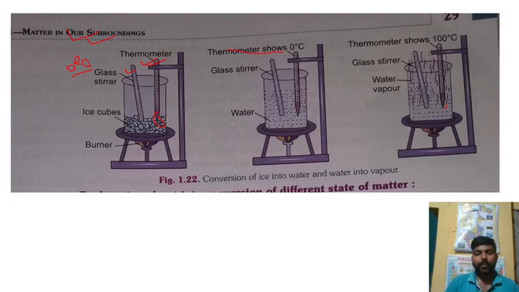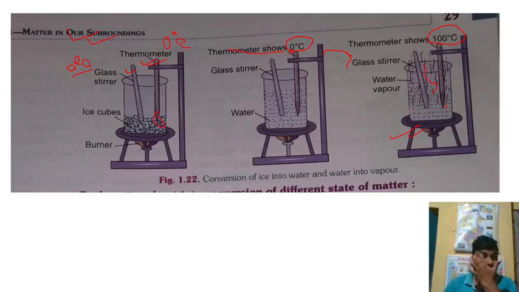After giving a little heat, the solid converts into liquid, and at that time the temperature is also recorded as 0 degree centigrade. Here the temperature was also 0 degree centigrade when the ice was there. Now when you heat the container with the Bunsen burner connected here, you can see that when the temperature reaches 100 degree centigrade, it starts boiling.